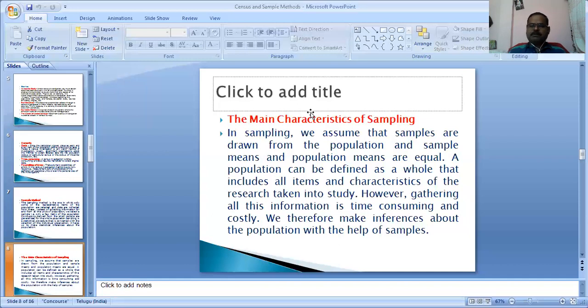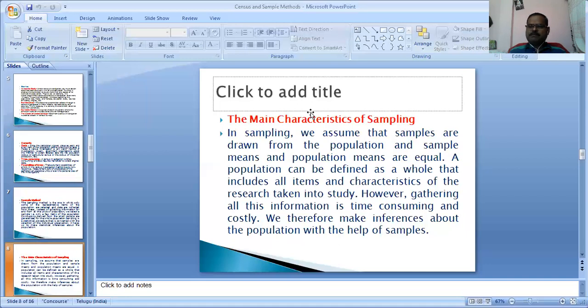For example, what is sampling? What is the difference between rural students and urban students in standard of education? For example, in degree colleges, residential degree colleges and general degree colleges.